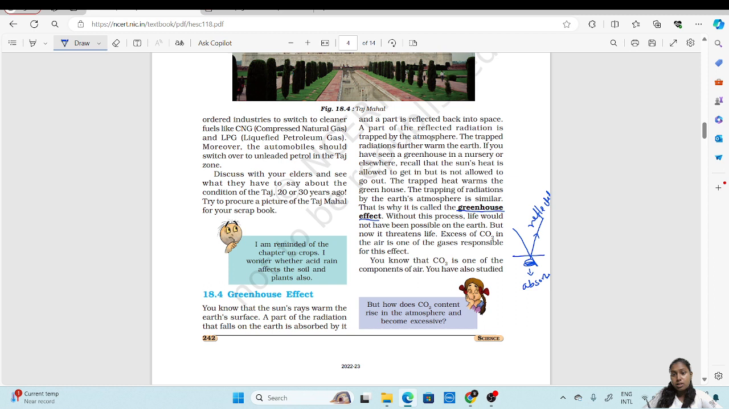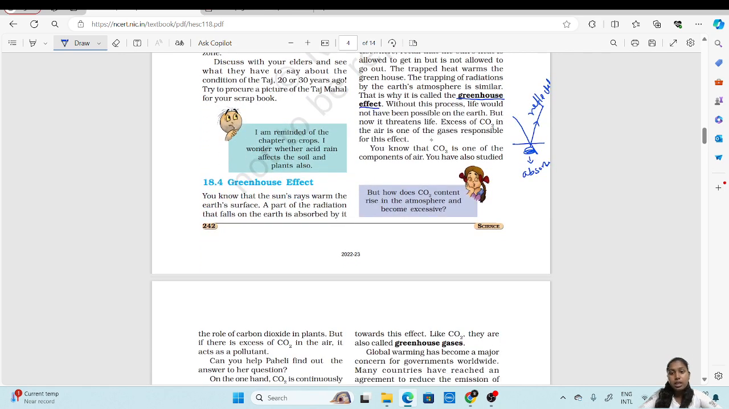Without this process, life would not have been possible on Earth. Excess of carbon dioxide in air is one of the gases responsible for this effect. Carbon dioxide is the major gas responsible for the greenhouse effect. You know carbon dioxide is one of the components of air. As I told you in the last video, there are various gases present in the air, like nitrogen, carbon dioxide, methane, argon. Among them, carbon dioxide is the major one which causes the greenhouse effect.